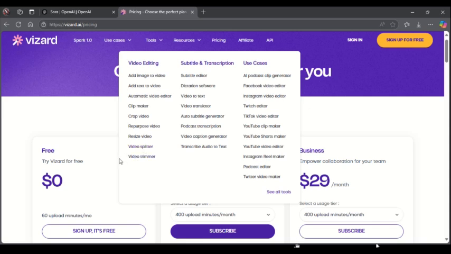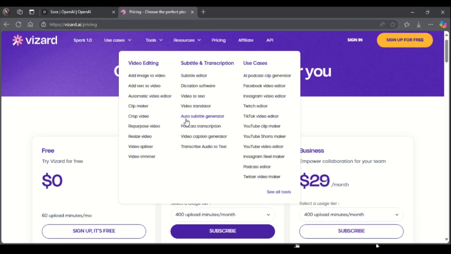So if you want to add a subtitle or transcription, these are the list of tools that you can use for that. You can simply use the subtitle editor, dictation software, video text, or video translator.